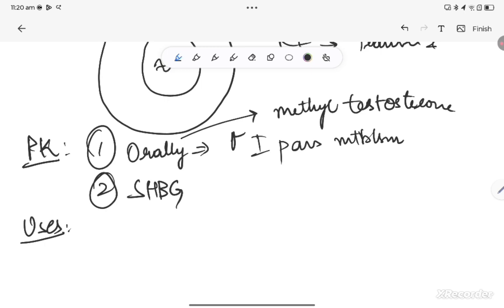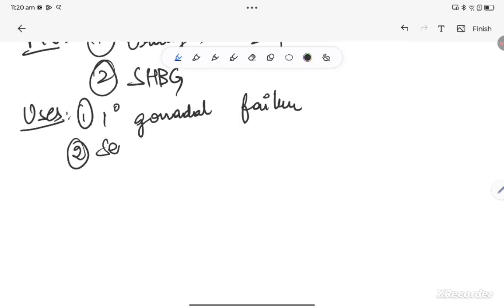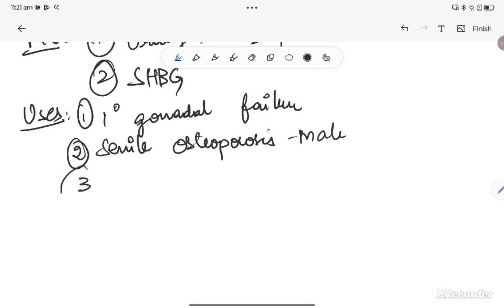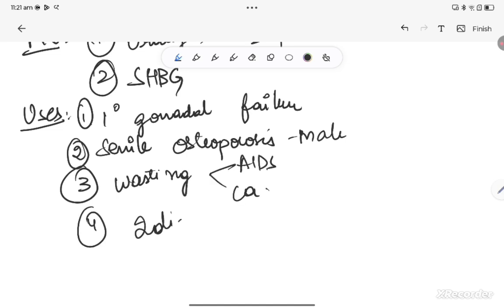What are the uses of testosterone per se? Most importantly, testosterone is used for primary gonadal failure. Second is senile osteoporosis in male. Obviously, for osteoporosis the treatment of choice is bisphosphonates, but we can use testosterone in the case of male senile osteoporosis. Then we can also use it for the treatment of wasting, cachexia. This wasting can be either because of HIV or because of cancer. In the same way, some cases of idiopathic male infertility. We don't use it for that reason usually, but idiopathic male infertility.